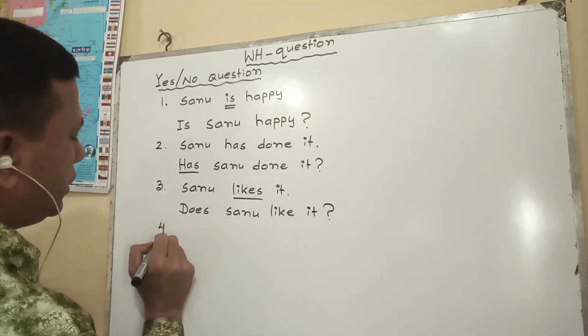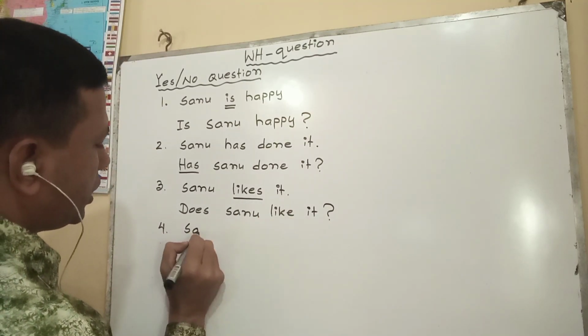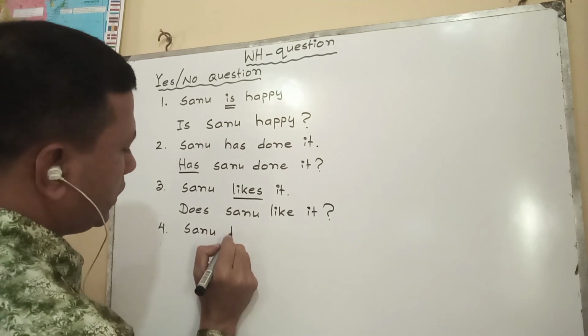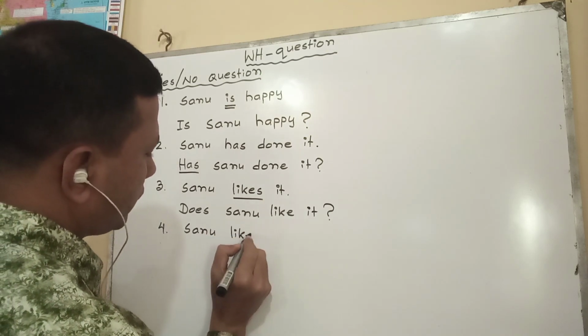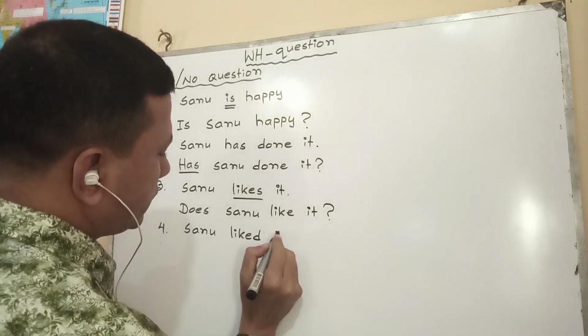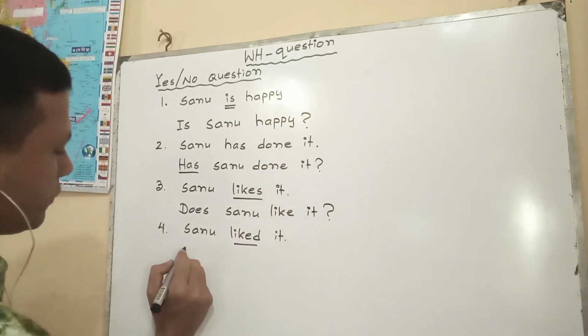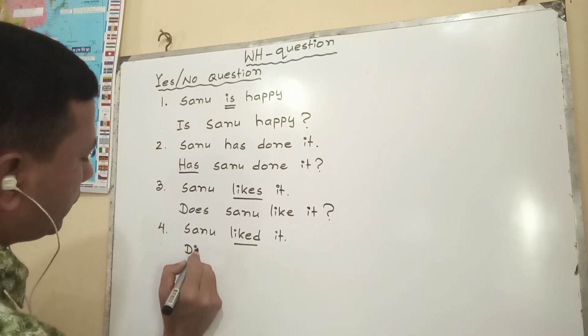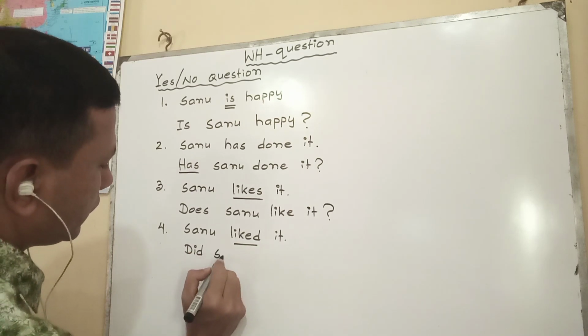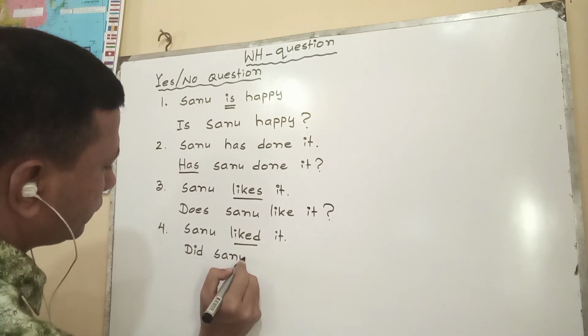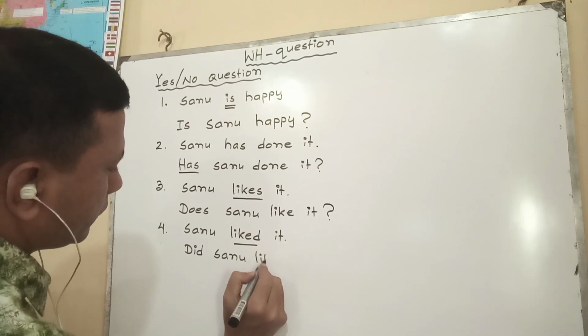If we see another example, Shano liked it, that means we see a past form. If we find a past form, at that time we have to use did. Did Shano like it?